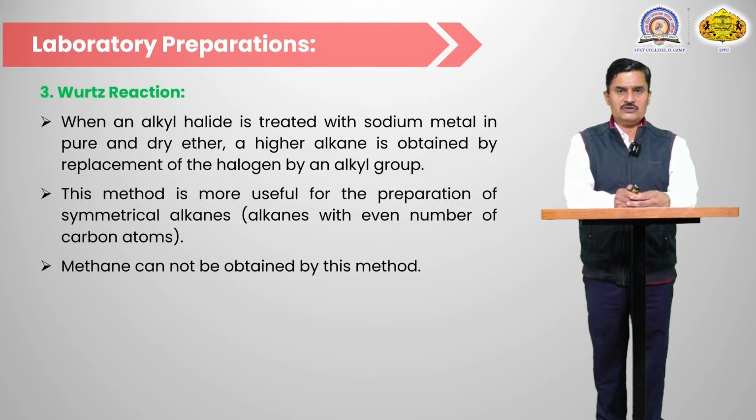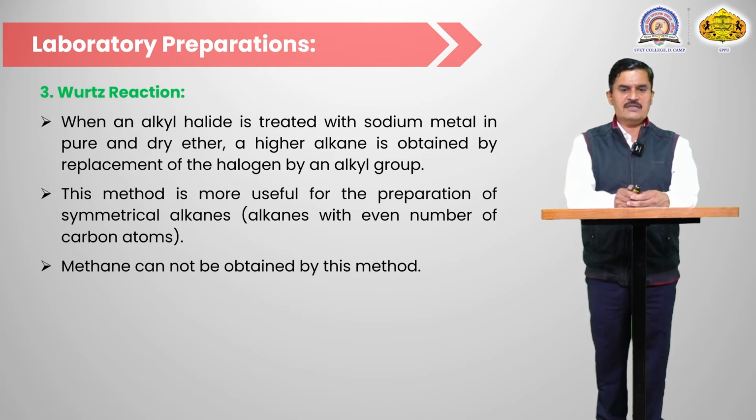Here the sodium metal breaks the carbon-halogen bond and converts into sodium bromide or sodium chloride, and coupling takes place between the alkyl groups. So there is formation of a higher alkane. That's why this method is useful for the synthesis of symmetrical alkanes as well as higher alkanes.